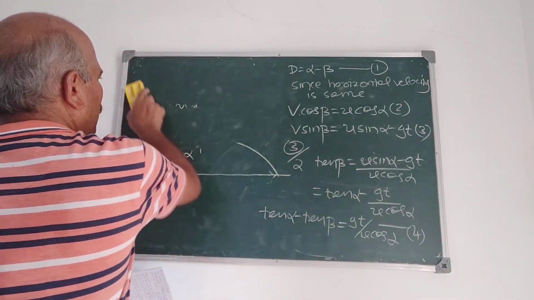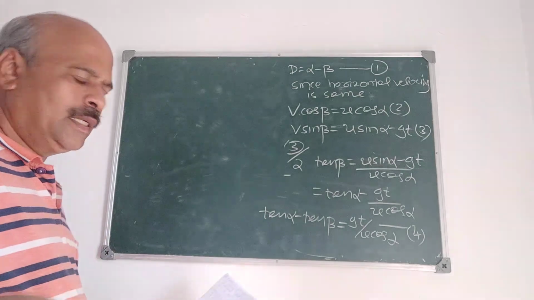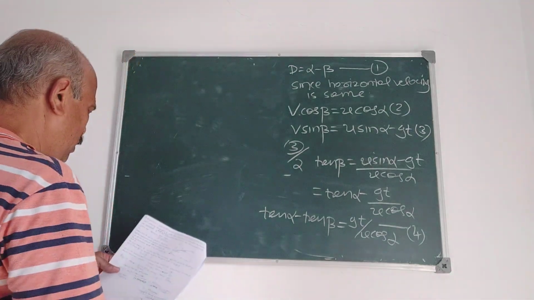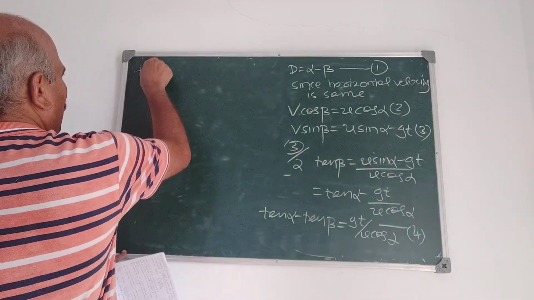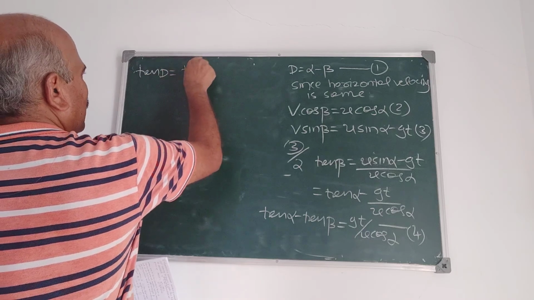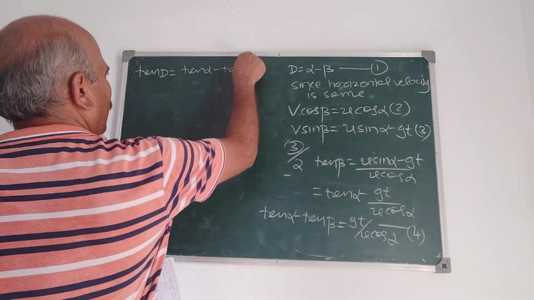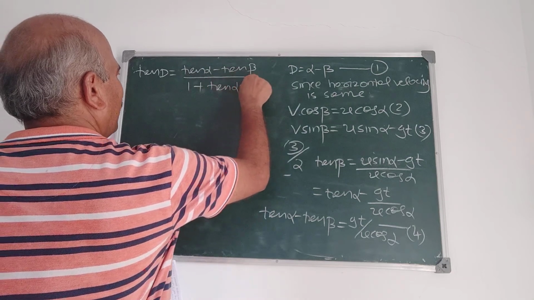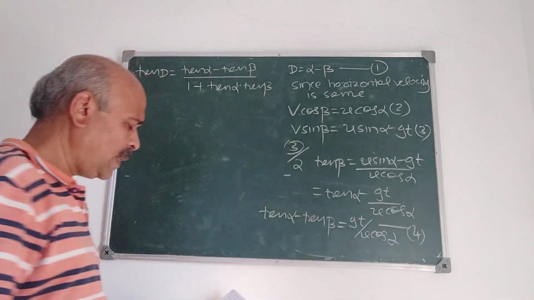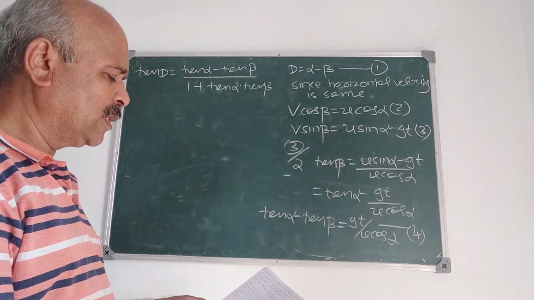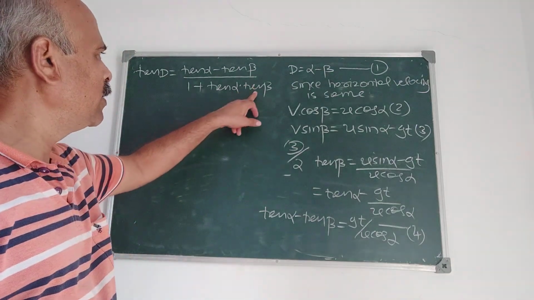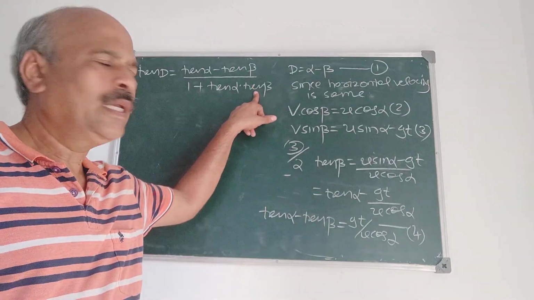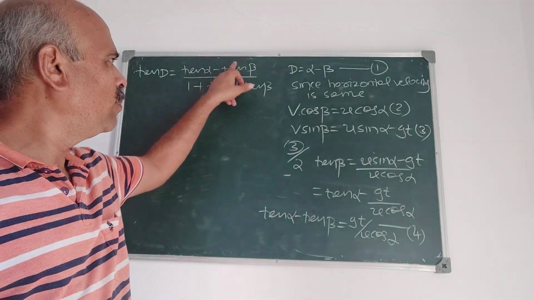Now come to this problem. Tan d we have to prove. Tan d is from 1. Tan d is tan alpha minus tan beta upon 1 plus tan alpha into tan beta. And the answer must be in terms of alpha, which means you have to eliminate beta from this.